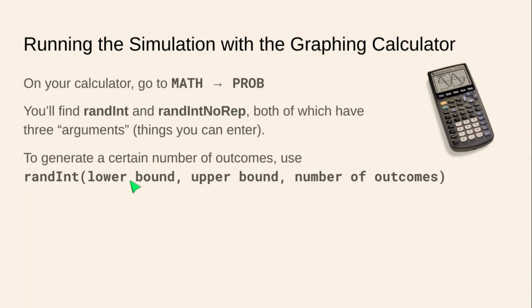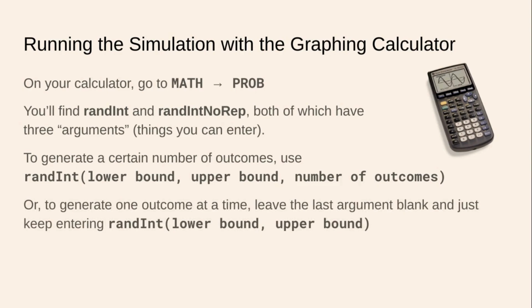Now, note, randint will repeat values, okay? So that's why you have to specify a certain number of outcomes, because if values can repeat, then the values can go on forever and ever. And the calculator doesn't have time for that. So you need to specify a number of outcomes. If you don't enter a number of outcomes, you will just have one outcome appear at a time, all right? To generate one outcome at a time, leave the last argument blank and just keep entering randint, lower bound, upper bound.